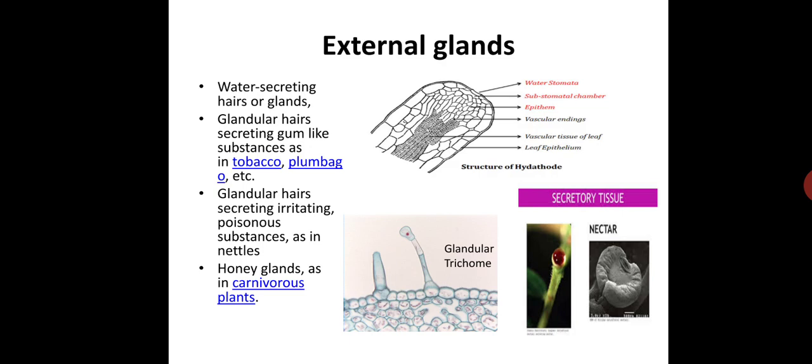Here the ends of vascular elements, the tracheids, are in contact with some loosely arranged cells called epithelium. This epithelium possesses scanty chlorophyll, and external to the epithelium there is a cavity, and finally the pore. And here you can see the nectaries.